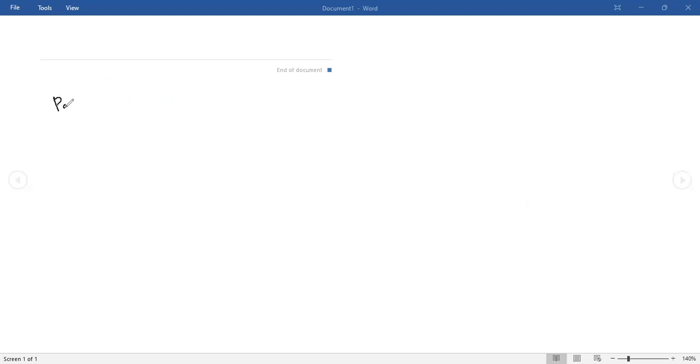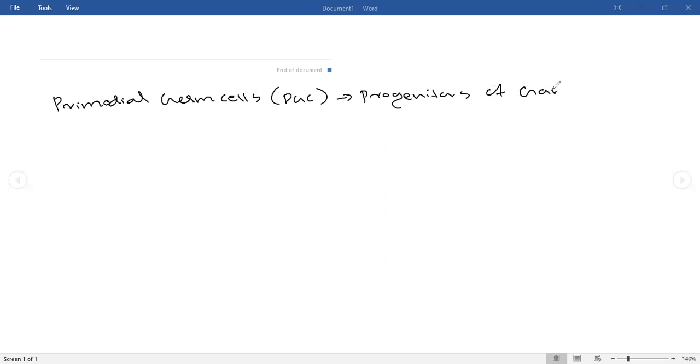Primordial germ cells, that is PGC. PGC are the progenitors of gametes. The first cell from which the gametes are produced is known as primordial germ cells. Whether it is sperm or ova, they are produced from the primordial germ cells.